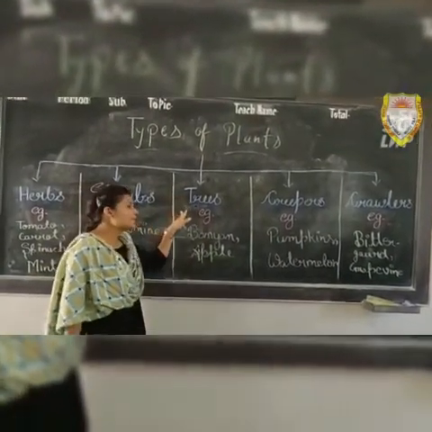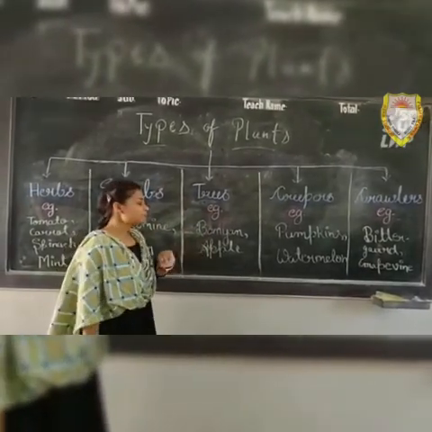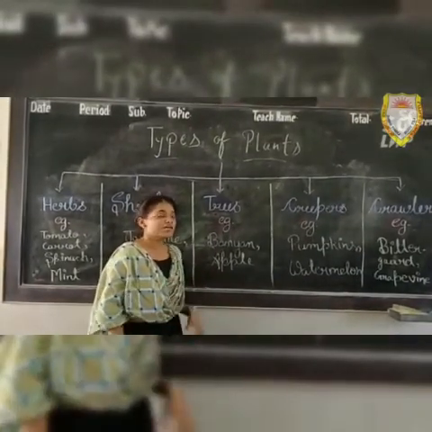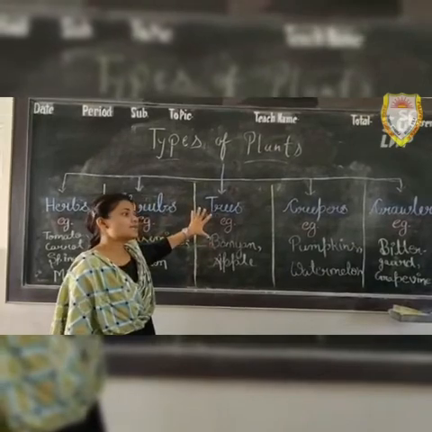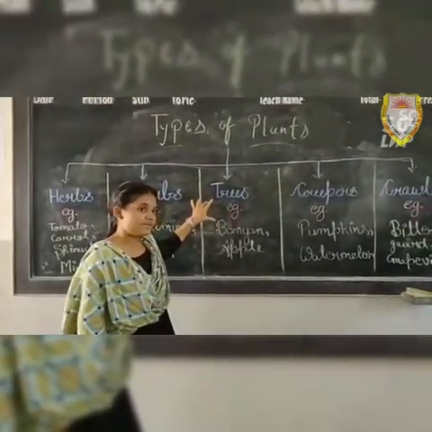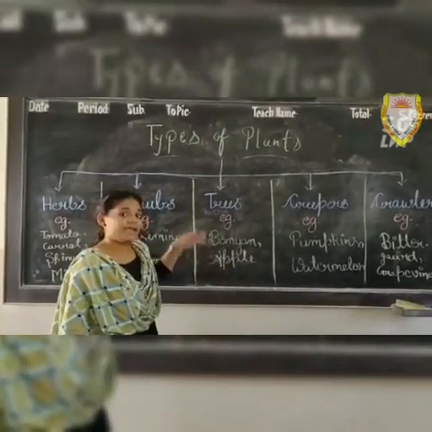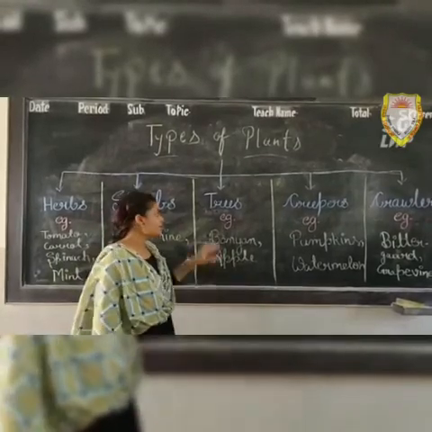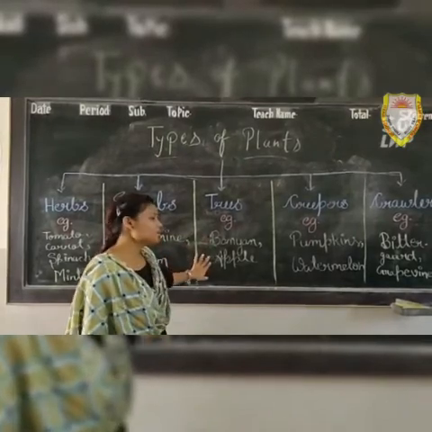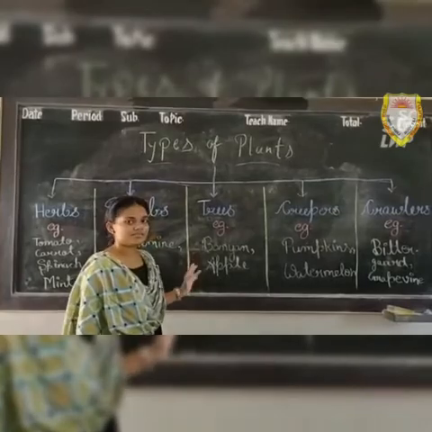Trees. The longest, tallest and strongest plant is the tree. These have strong stems, branches and trunks. These have leaves, fruits and stronger stems. These trunks are so tight and branches are also tight. Here I wrote the examples of trees: banyan, apple, mango and many more trees are examples of these trees.